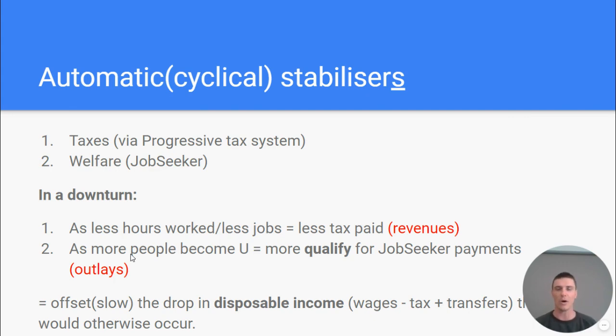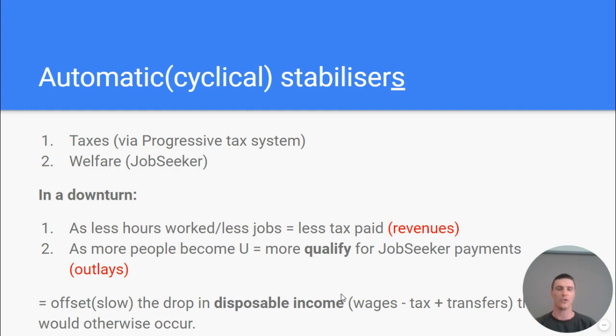And what that does is sort of offset or slow the drop in disposable incomes. What some of you are doing, in some of the work I'm reading from you, is saying that disposable incomes will increase. It's party time, Mr. Verlin. No, it's not, because they've still lost their job or they're now on job seeker payments. They'd much prefer to be in a booming economy.